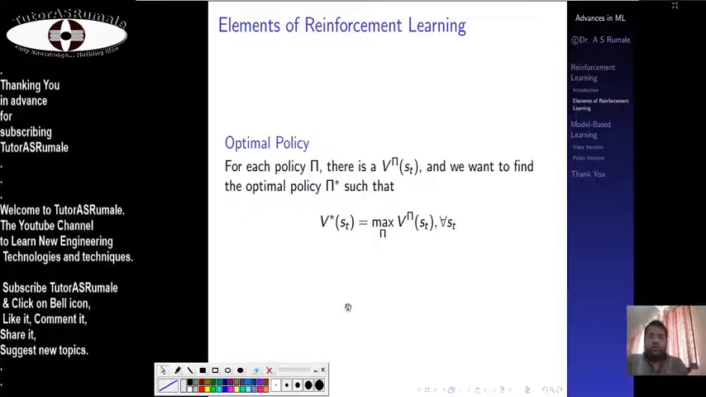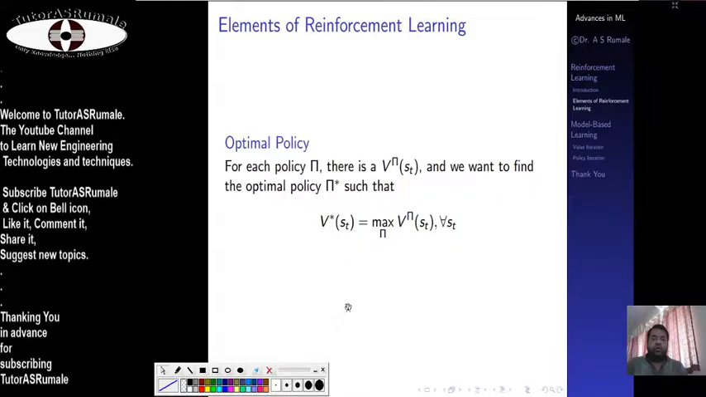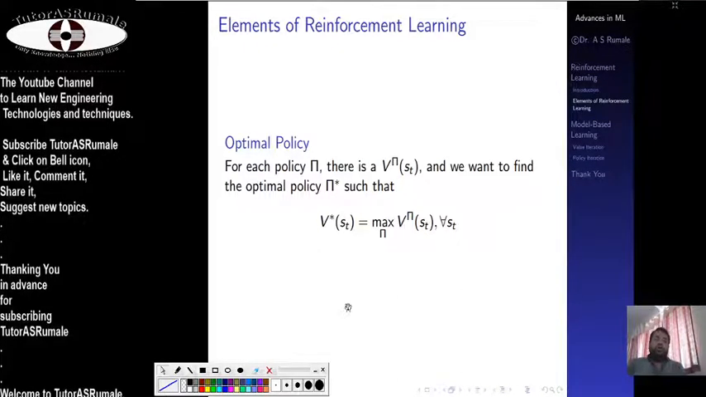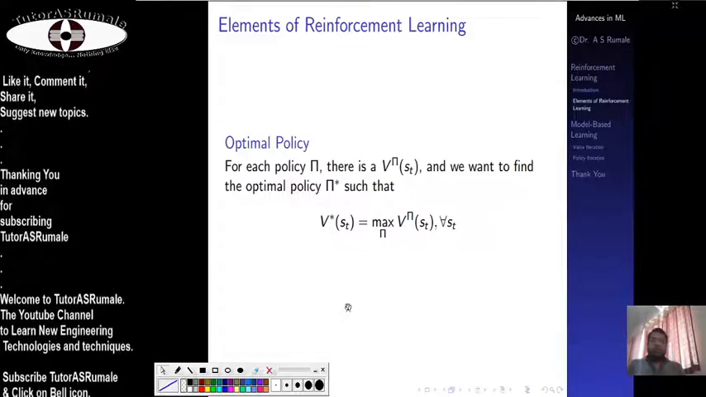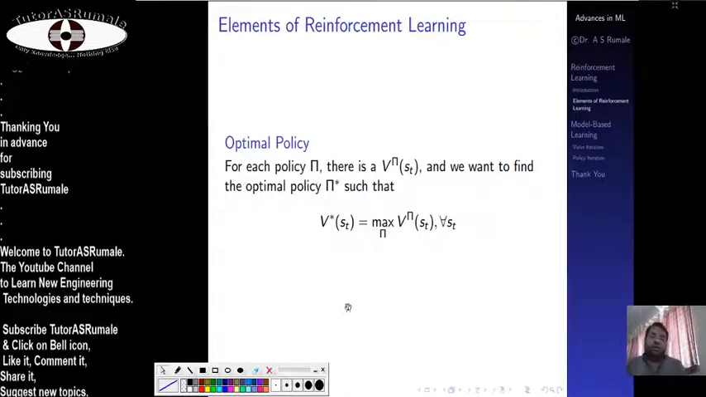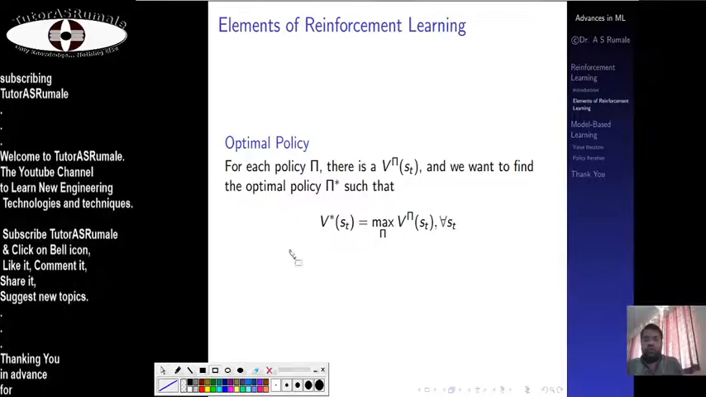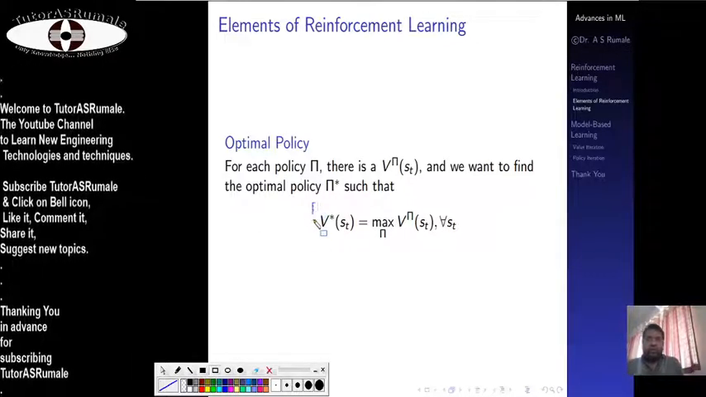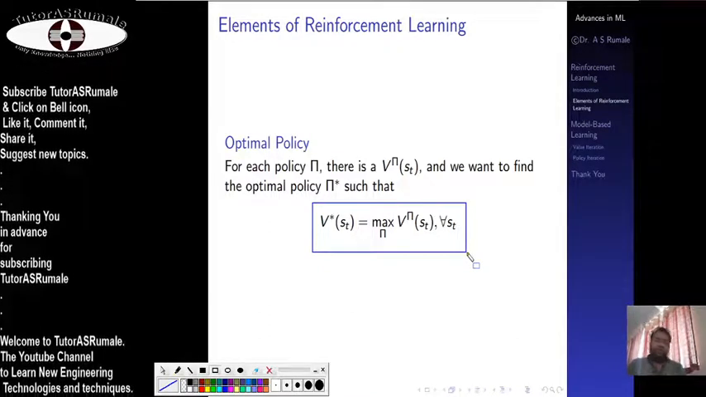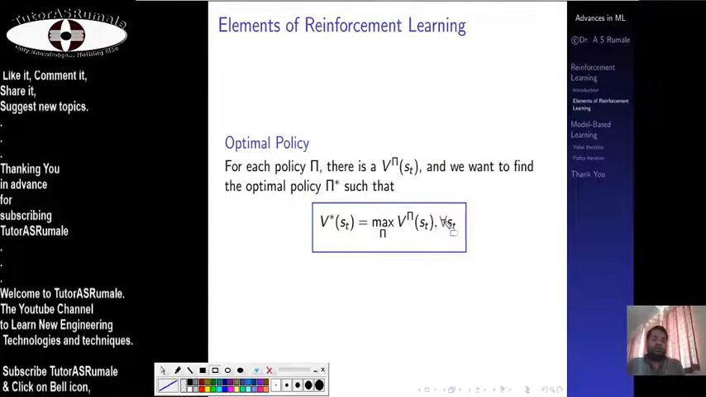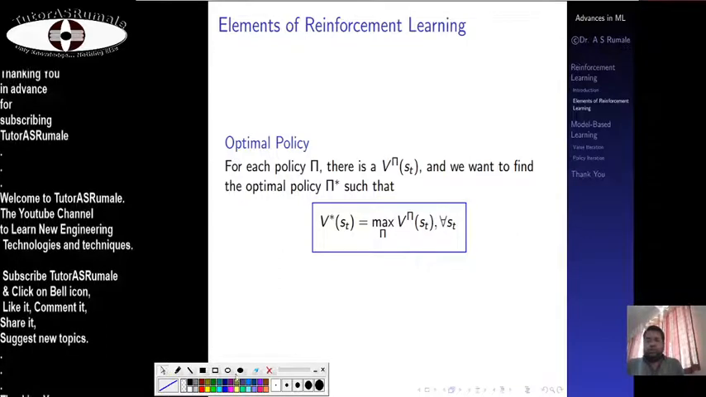Next is the optimal policy. For every policy there have to be some optimal policy values. When you get the results, this value is either positive or negative. The optimal policy is the policy which gives us maximum positive values. So for this optimal policy, where we get the maximum positive value, we write V star of ST instead of V of ST, for all states.